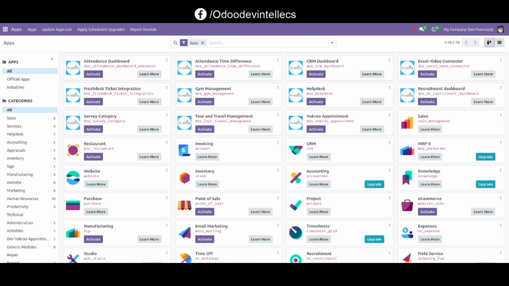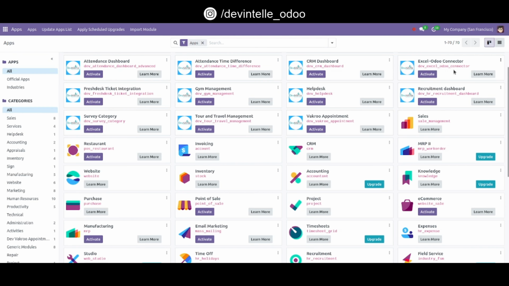Today we will see how to connect Odoo with Microsoft Excel using our Dev Excel Odoo connector. So let's see how it works. You can see here our module, Dev Excel Odoo connector. First install this module, so click on this activate button. Now our module is installed.